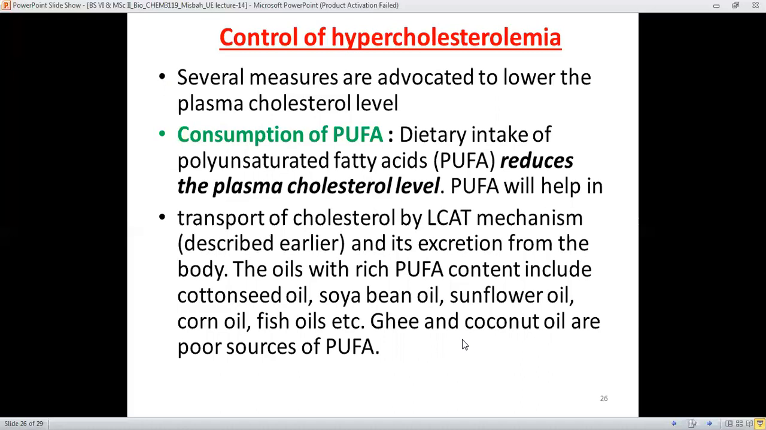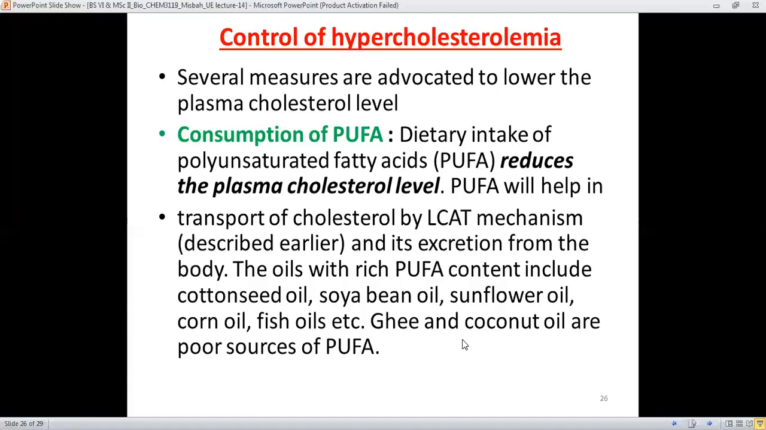PUFA, which means polyunsaturated fatty acids, the fatty acids which have more than one double bond in their structure. In the form of diet, polyunsaturated fatty acids are taken in and they reduce the plasma cholesterol level. This PUFA will help in the transport of cholesterol by the LCAT mechanism, which was described earlier in the previous slides, and its secretion from the body later on.